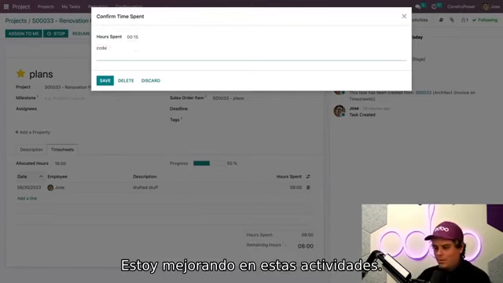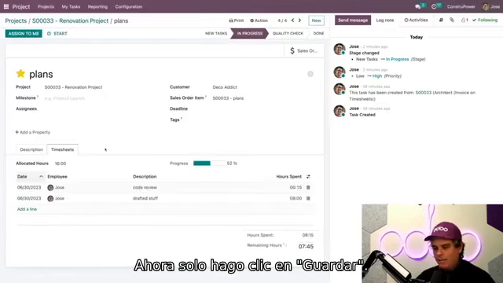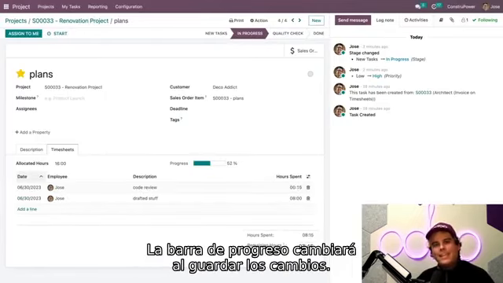I am becoming such a great reviewer. We'll do movies next, though, Odooers. And hit save. Boom. Both of those are done. Now, when we save, we can even see the progress bar over here going up, like we're leveling up.